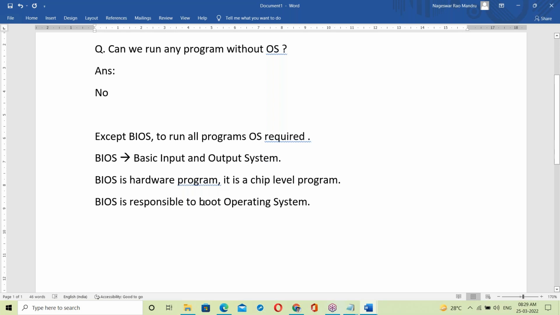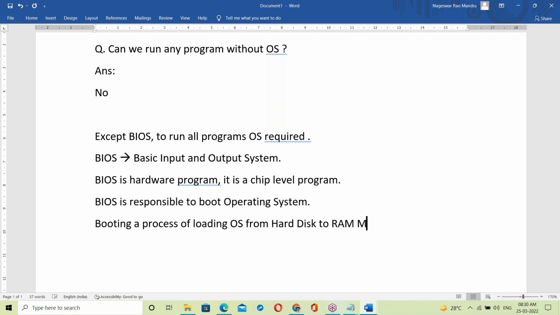What is booting? Booting is a process of loading OS from hard disk to RAM memory.